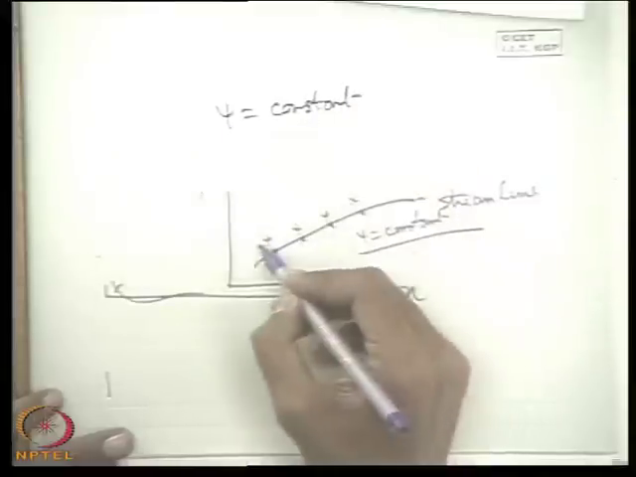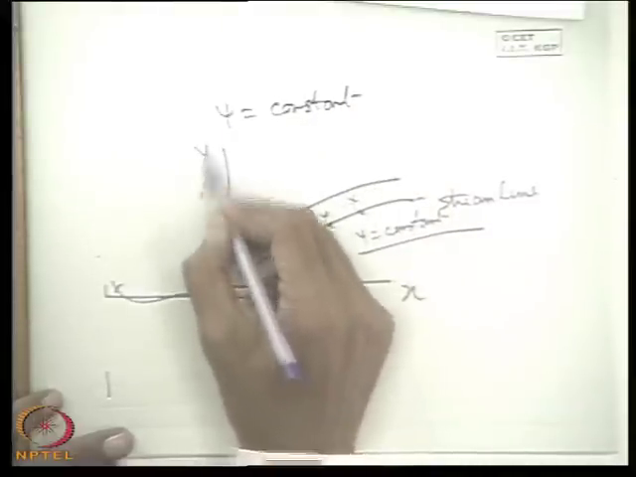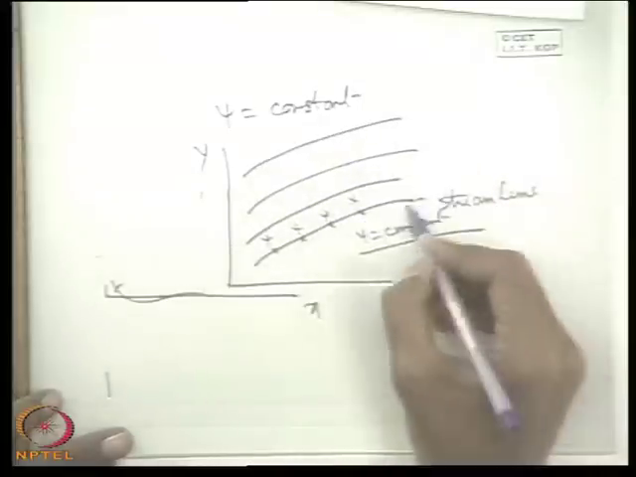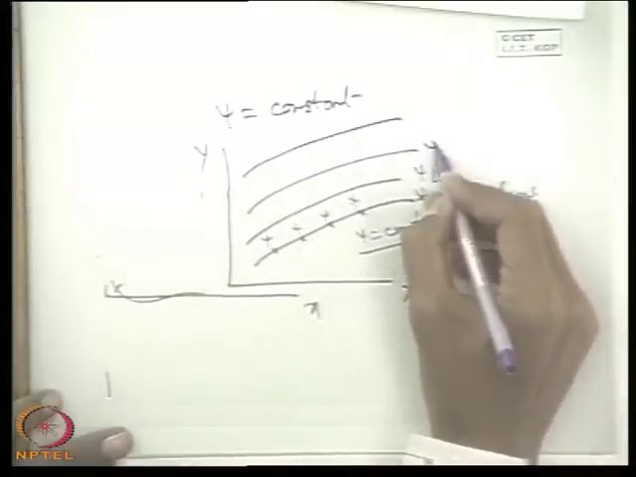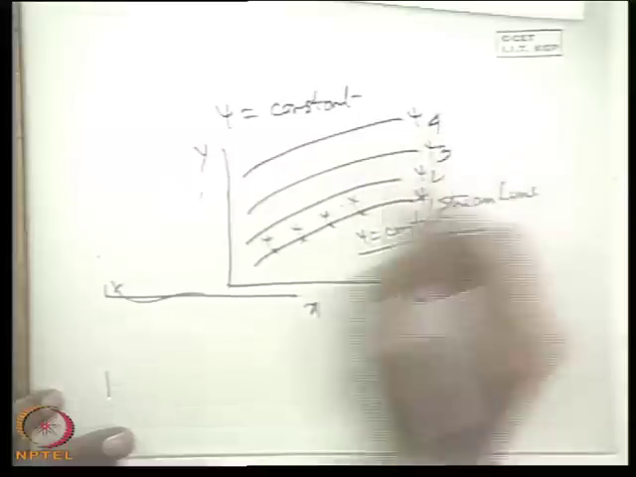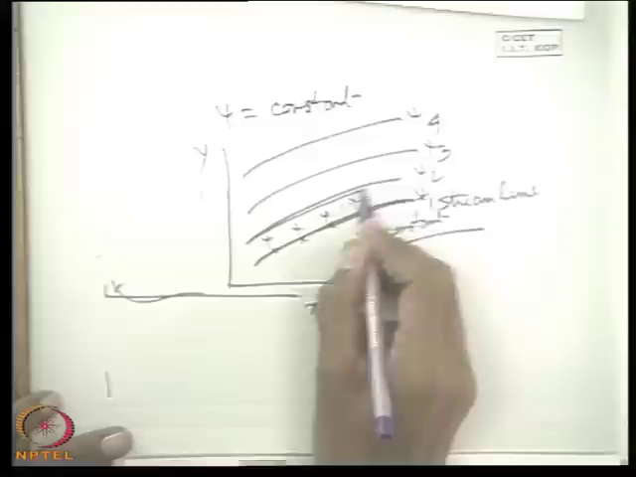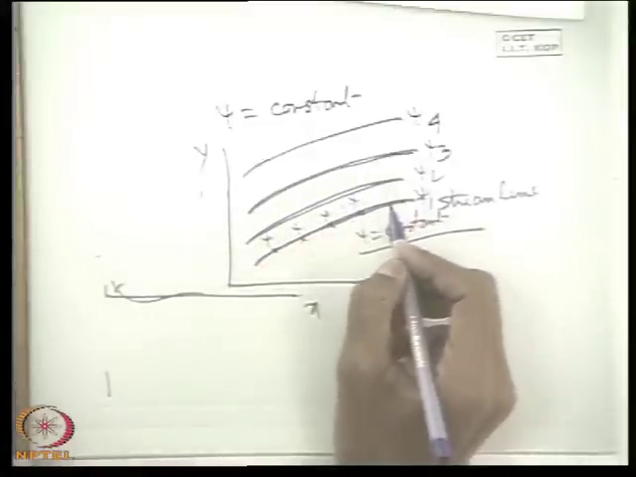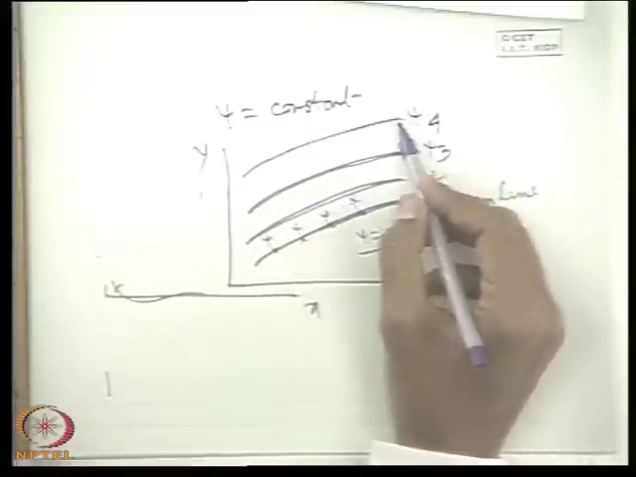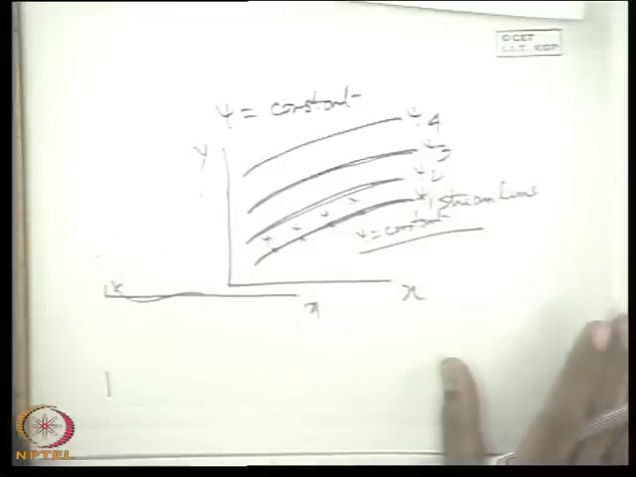So psi is equal to constant along a streamline. Therefore, in a two-dimensional flow field, we can define streamlines by giving different values of psi, psi 1, psi 2, psi 3, psi 4, which are constant values. Because psi is constant along a streamline, it doesn't change along a streamline. So a streamline can be specified by giving a constant value of the stream function psi.